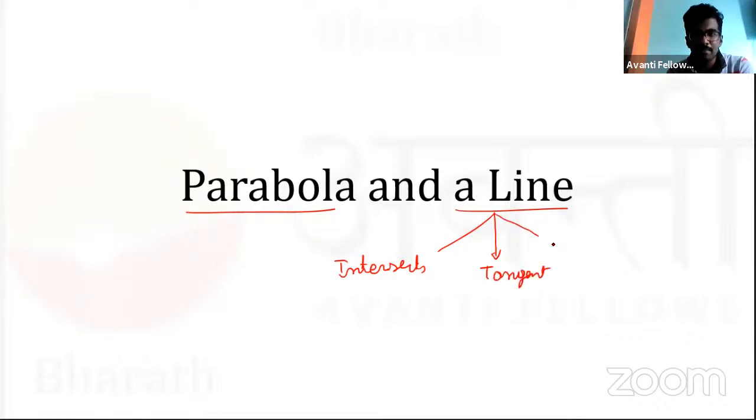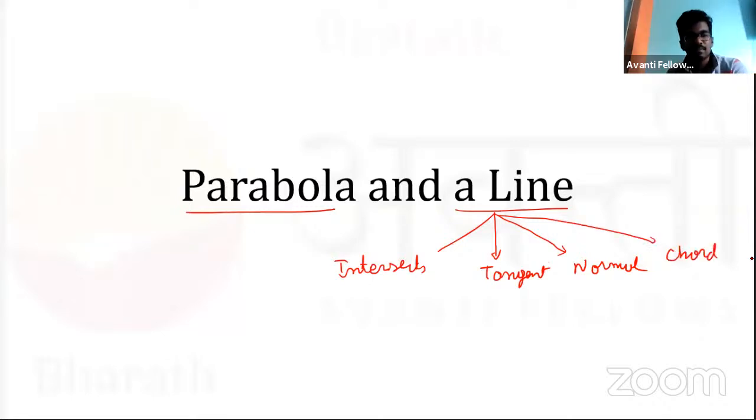And the same line may pass perpendicular to this tangent, that we call a normal, correct? And the same line can also be a chord, joined inside the parabola. So these are the different things. A parabola equation will be given, and a line may be given or not. They may say some conditions, like this given line will intersect the parabola, or this given line is a tangent to the parabola, or find the normal, or this is the chord. So you need to understand all of it.